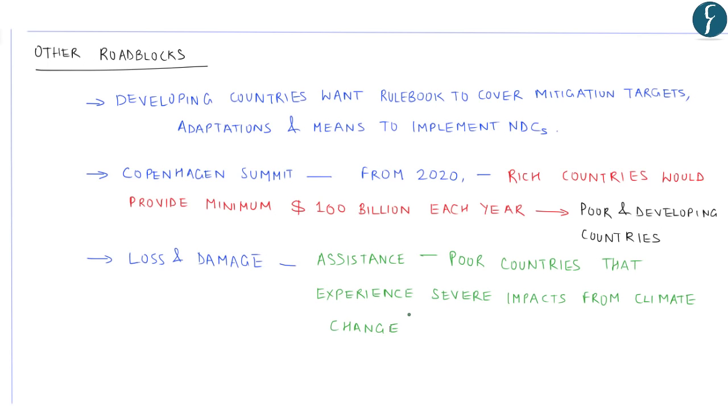This is a very important issue for these least developed countries and for small islands, which are already experiencing the impact of increased sea level rise. Even in this respect of funds related to loss and damage, there is hardly any progress. Thus, the road ahead is to clear these roadblocks for a successful meeting to be held at Katowice in Poland. This news pertains to the environment section of the UPSC syllabus.